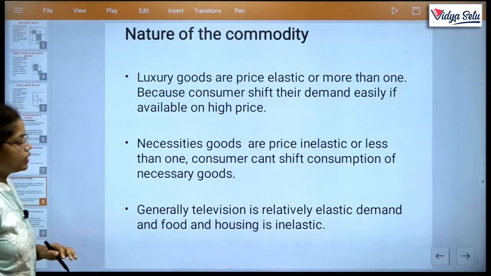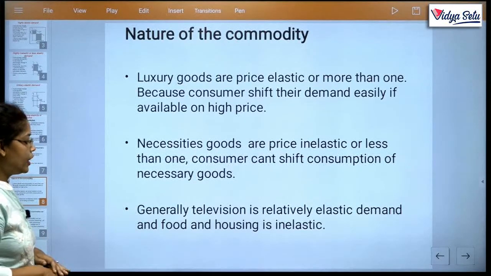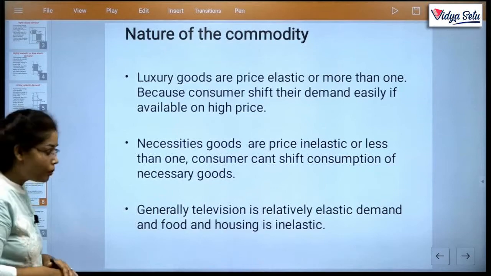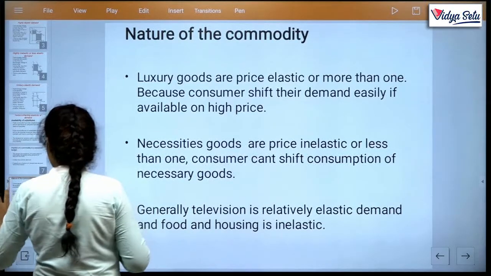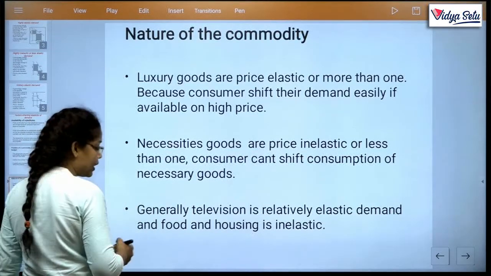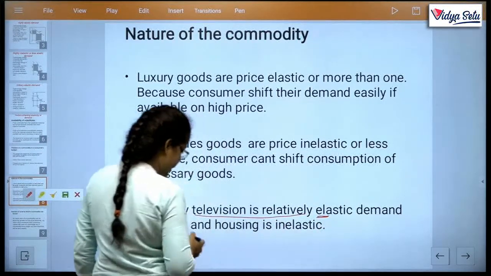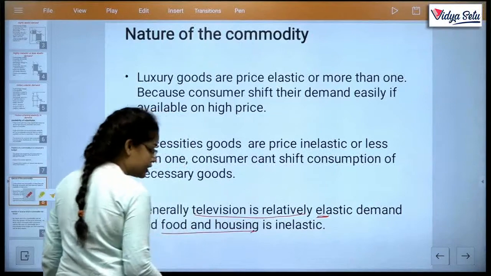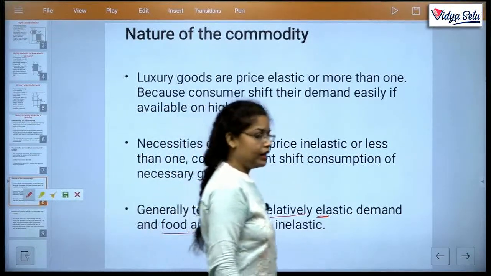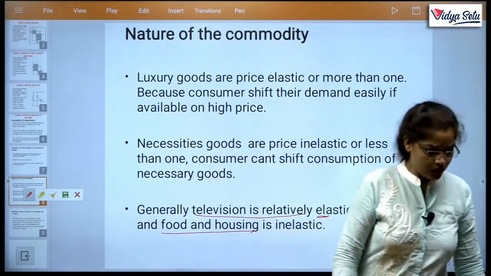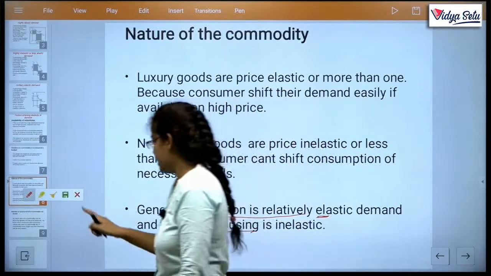Generally television is relatively elastic demand and food and housing is inelastic demand. Obvious सी बात है, अगर हम टीवी नहीं देखेंगे तो नहीं मरेंगे, लेकिन खाएंगे नहीं तो मर जाएंगे. तो television is elastic, and food and housing, this is the necessary type, like inelastic demand. Hope you understand.